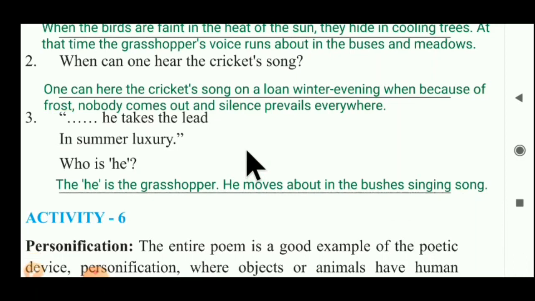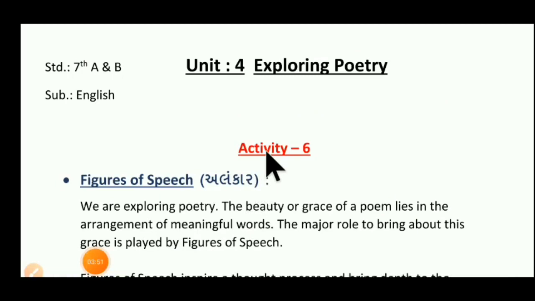Now we have to do activity number 6. Before starting activity number 6, we have to understand something about figures of speech. What is a figure of speech and how is it used? We have to understand about it. So let's start. Here, students, one grammar topic is given in our activity number 6, figures of speech. Very important topic for your English grammar.